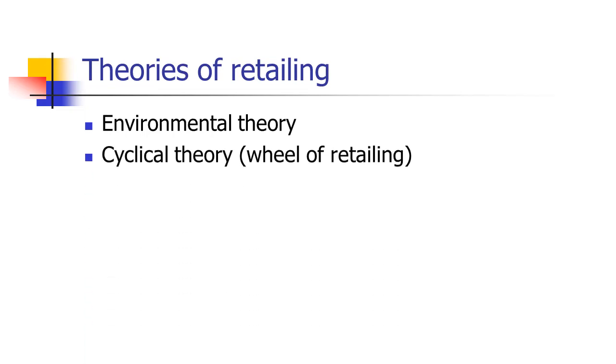online. So theories of retailing, we have environmental theory, cyclical theory, that is also known as wheel of retailing. We also have conflict theory. These are the three main theories. Apart from these theories, I'll also be looking at some other theories as well.